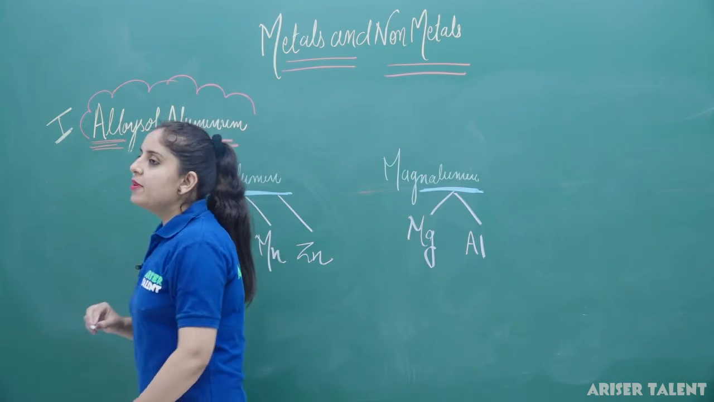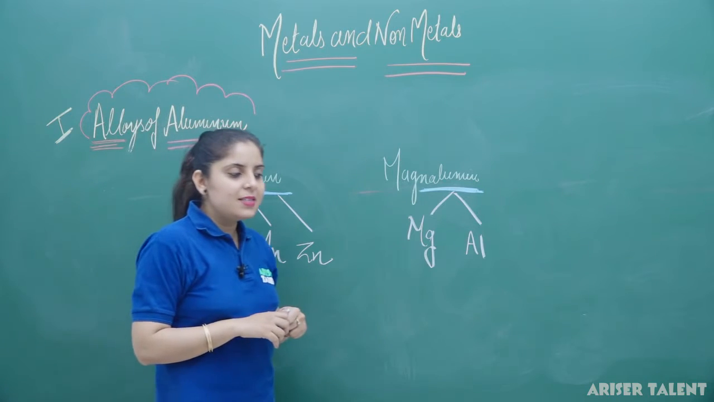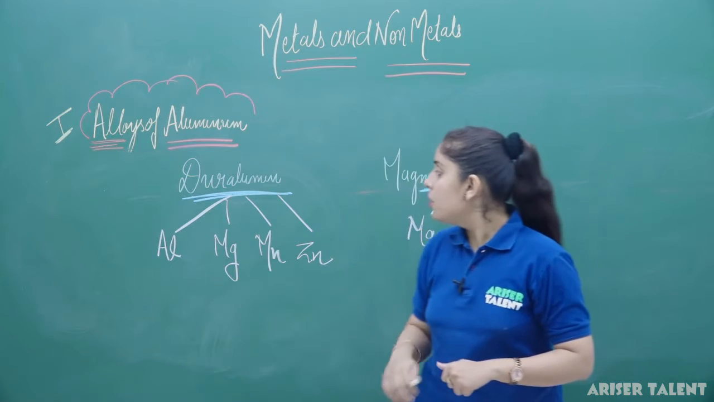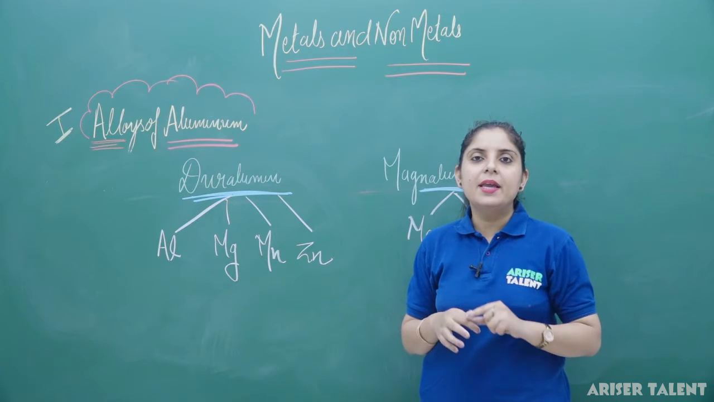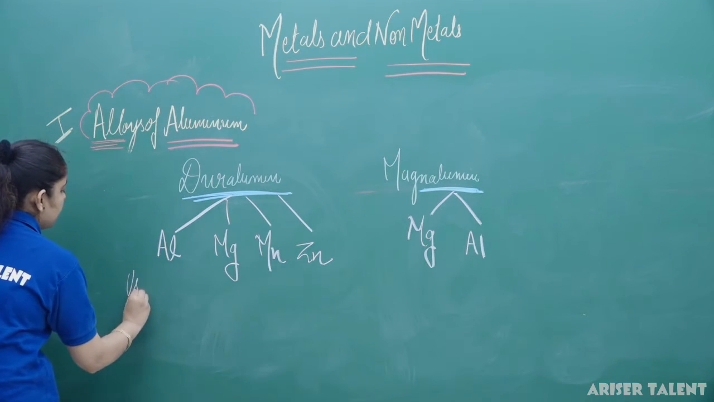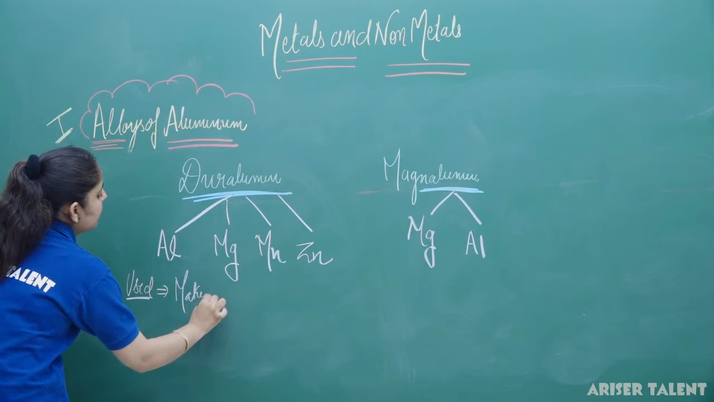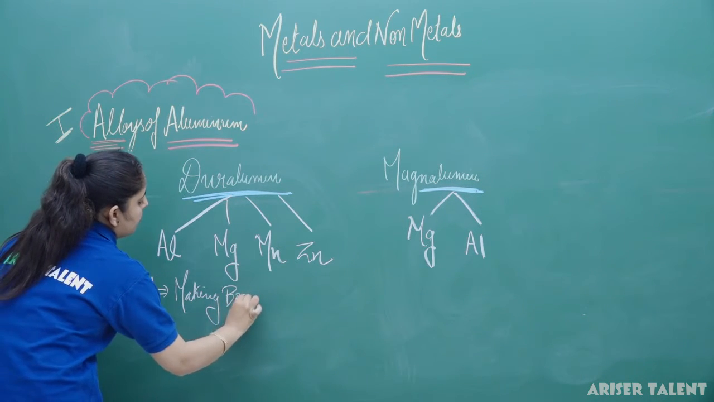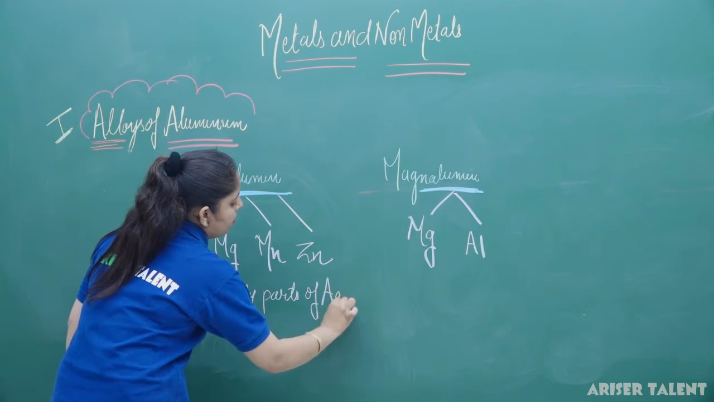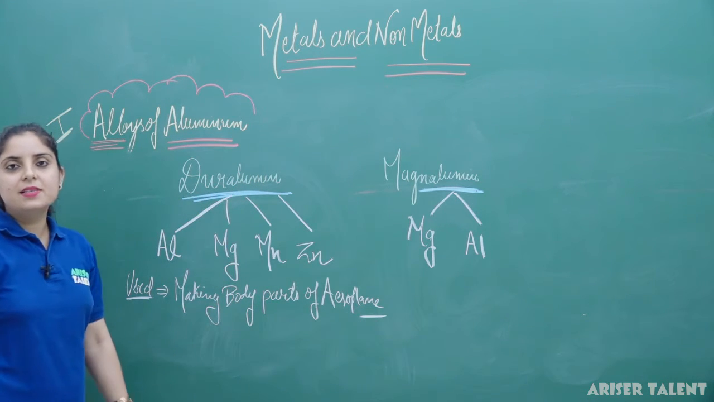You have generally heard about aeroplane body parts. Aeroplane body parts are made up of material which is light in weight and durable. So, dura-alumin is used in making the body parts of the aeroplane, as it is light in weight.